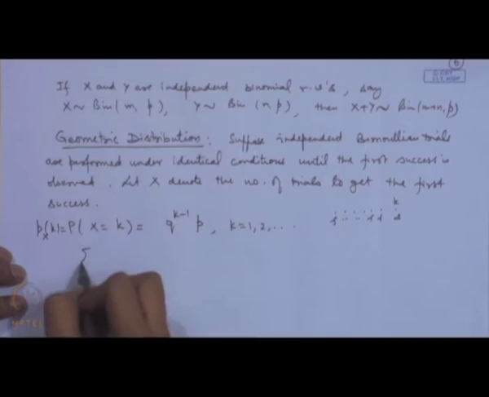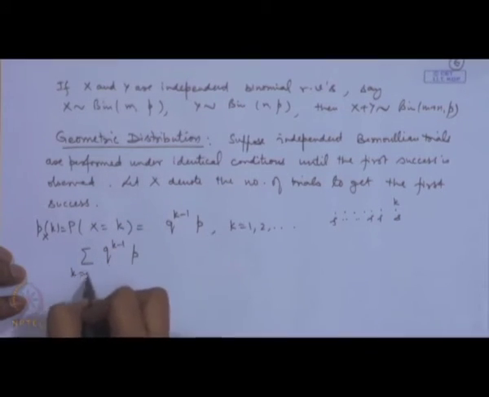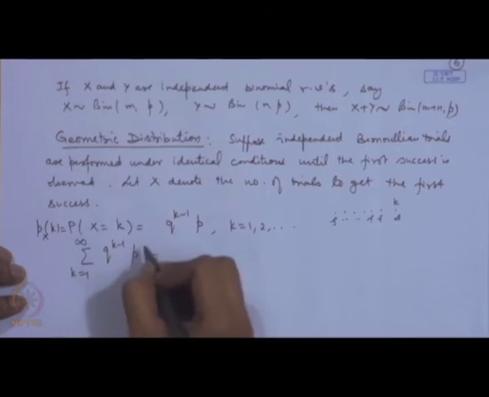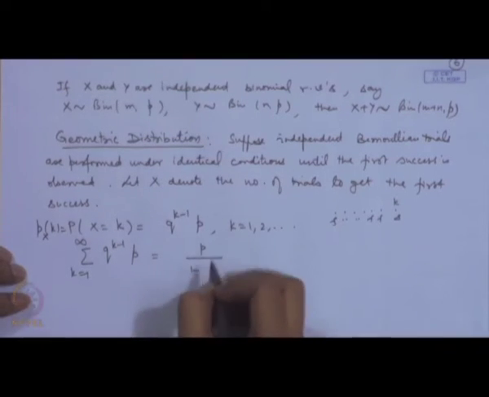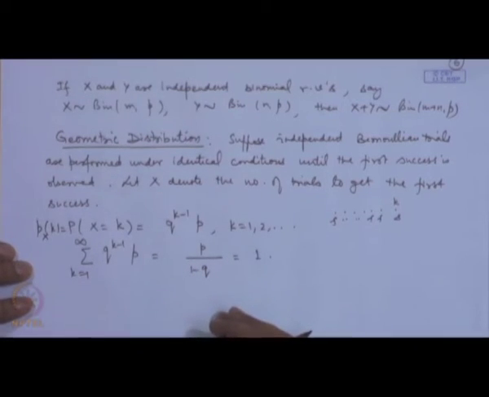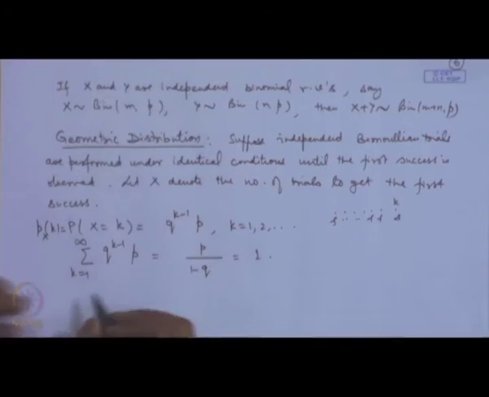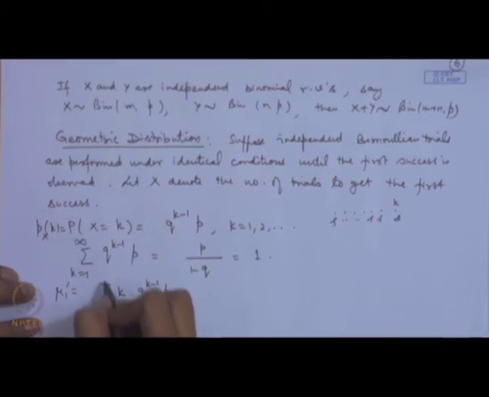The reason is that if I consider the sum of q to the power k minus 1 times p for k equal to 1 to infinity, this is nothing but the infinite geometric series that is equal to p by 1 minus q, that is p by p, that is equal to 1. Let us look at the mean of this, that is equal to sigma k q to the power k minus 1 p, k equal to 1 to infinity.